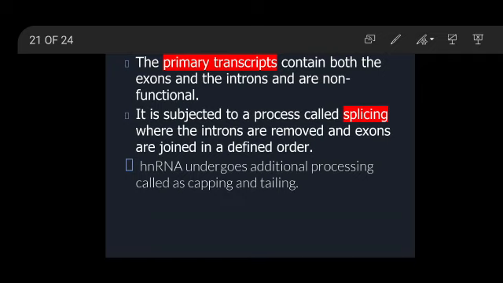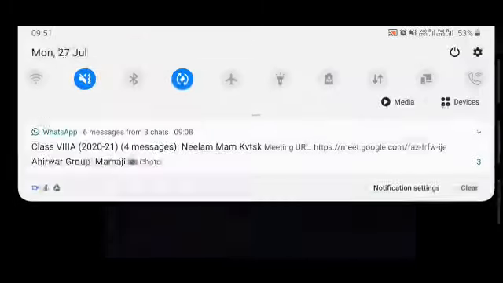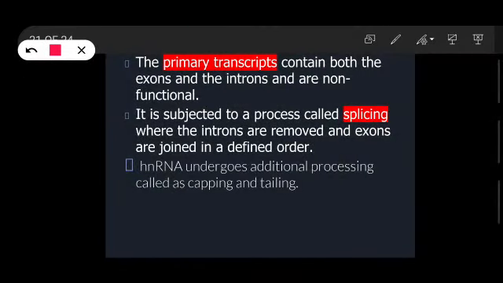Then the second complexity is that the primary transcript contains both exons and introns. We have already talked about this: the primary transcript, the RNA formed after transcription, contains both exons and introns, and it is non-functional. So introns have to be removed from it, then only it will become functional.